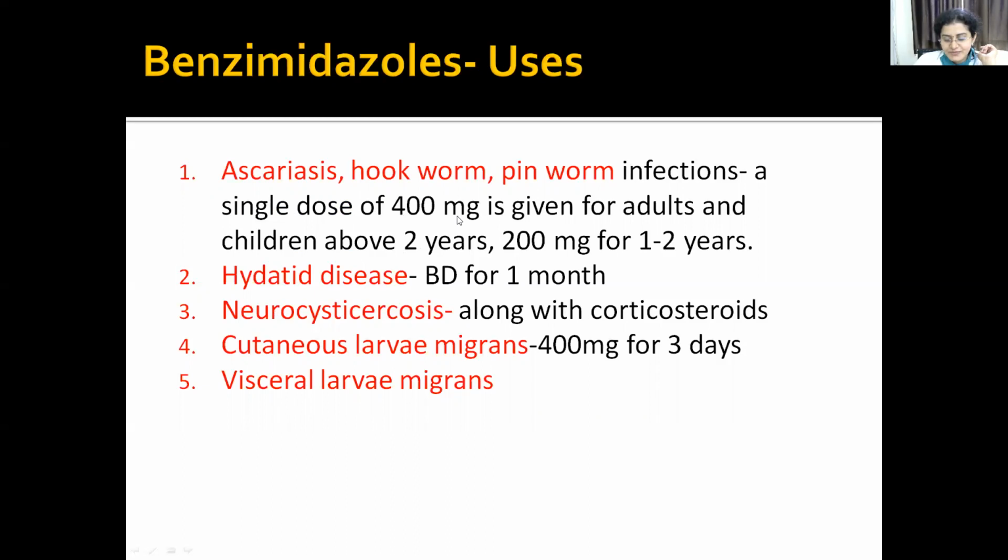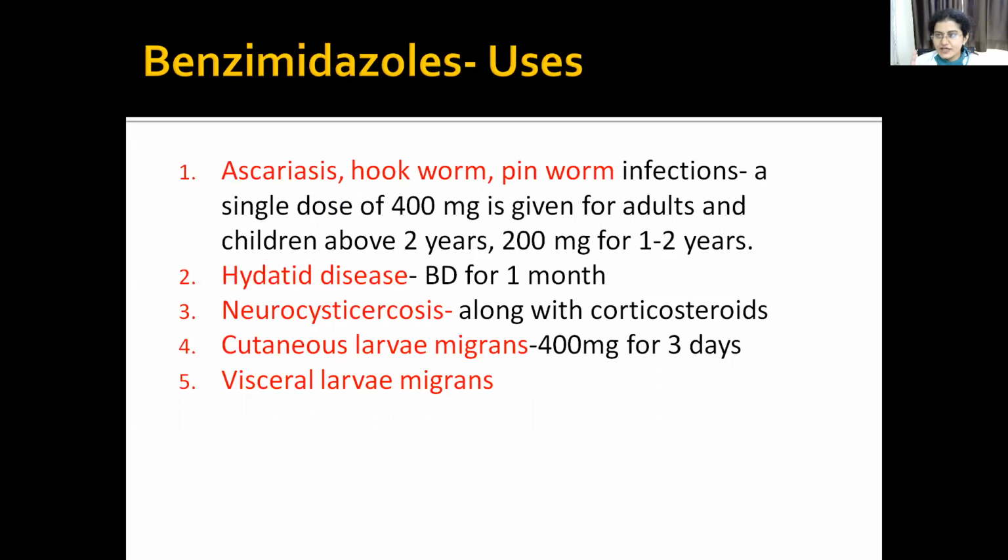Neurocysticercosis, you have to give albendazole with corticosteroids. Cutaneous larva migrans, 400 milligrams for 3 days. Then visceral larva migrans. So the uses you remember: Ascaris, hookworm and pinworm.